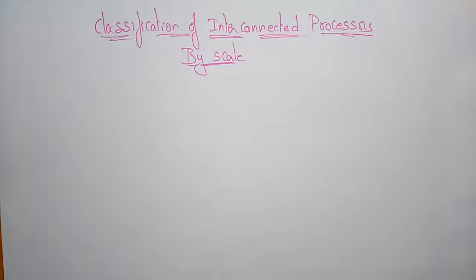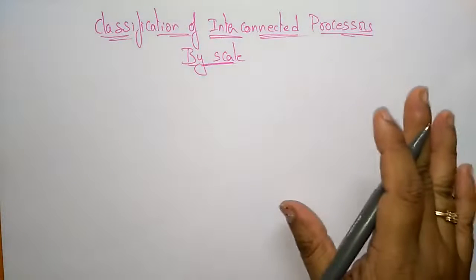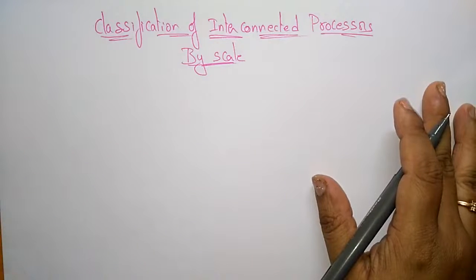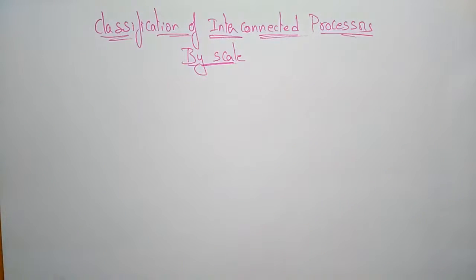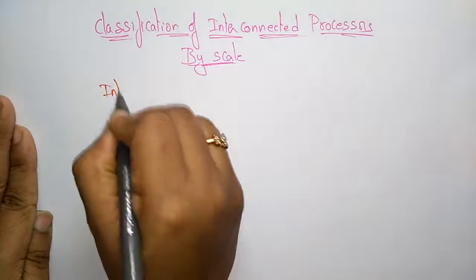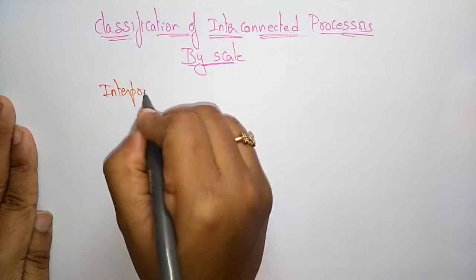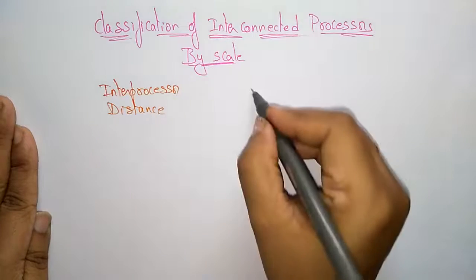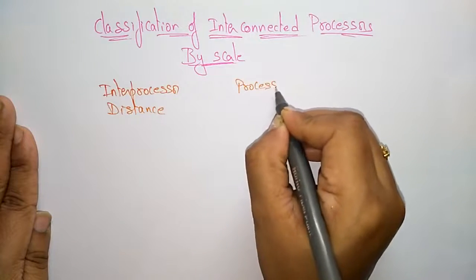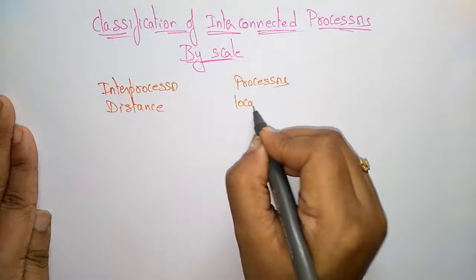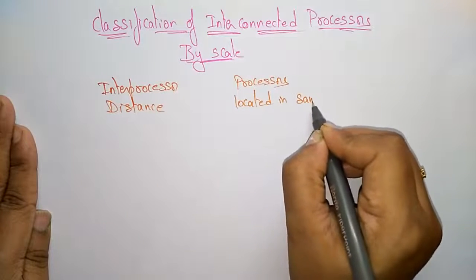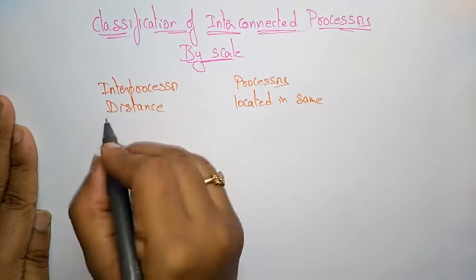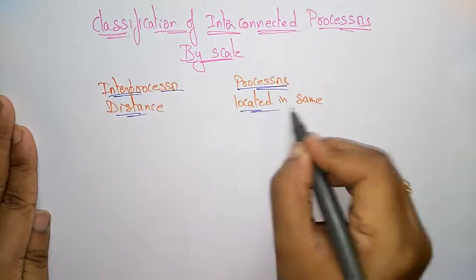Hi students, coming to the next topic, that is the classification of interconnected processors by scales. Whatever the interprocessors we have taken, what is their interprocessor distance and where are the processors located? Just see the classification here. Let's take the interprocessor distance and the processors located in the same room or anything.